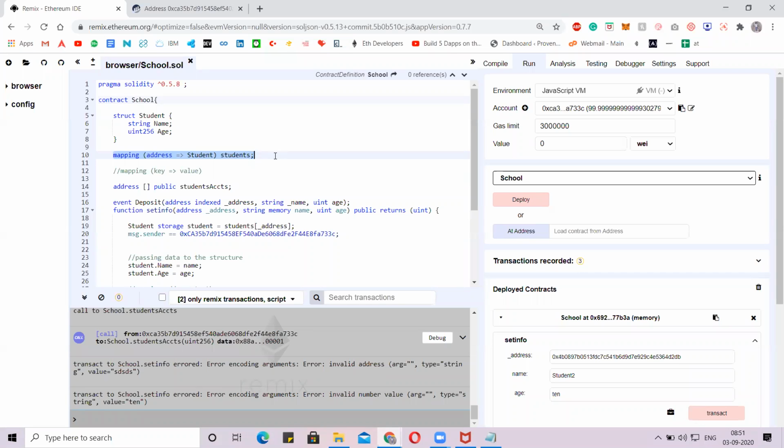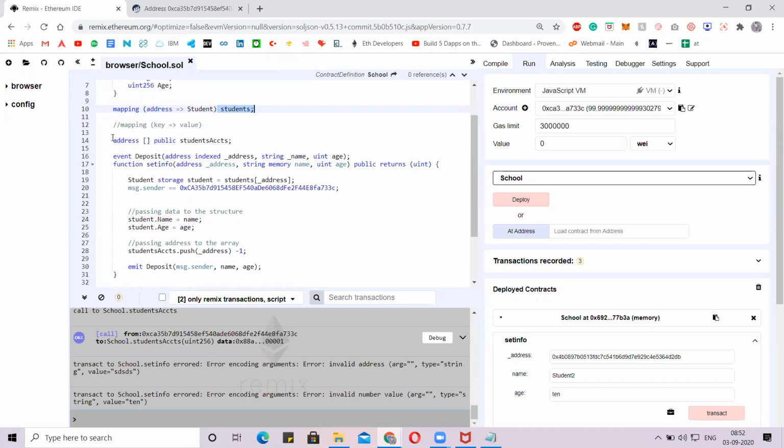Now we need to make sure that whenever I call an address, I get the structured data, the whole student structure, with what is present in it. So I'll make the address a key and the student structure the value, storing all the details in the student parameter, so the state variable data is reachable by address. You'll understand in the flow below.